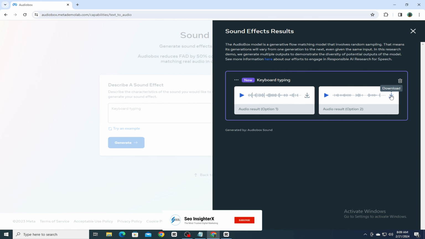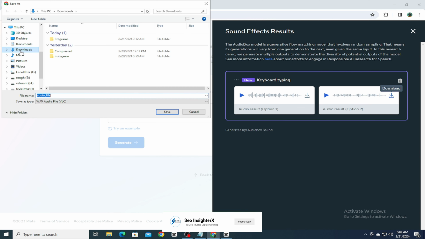Once it's done, simply click on Download to save your custom sound effect to your computer.